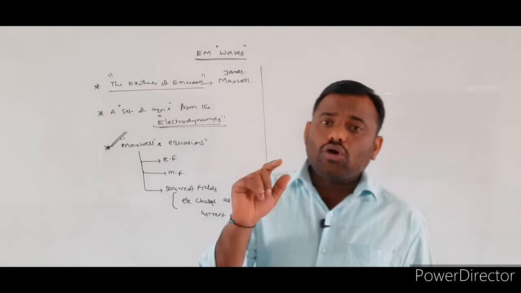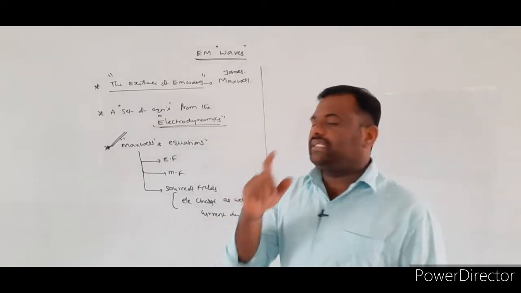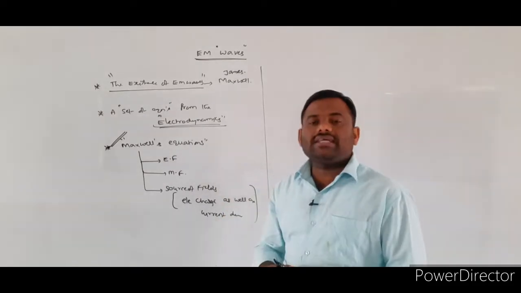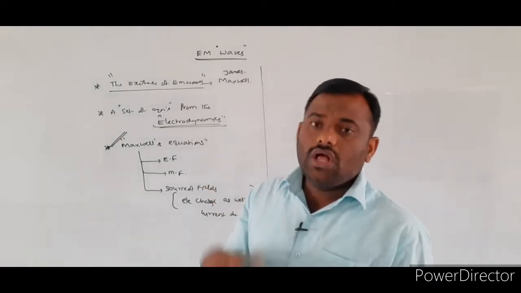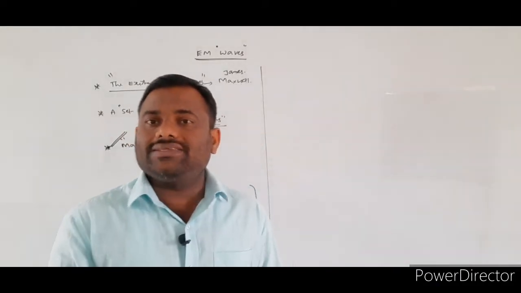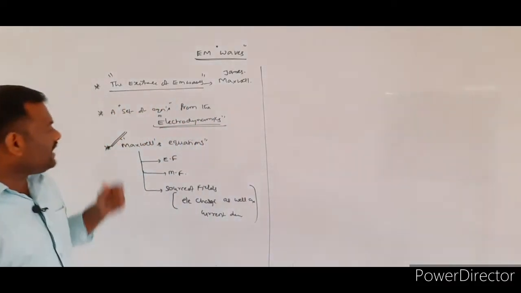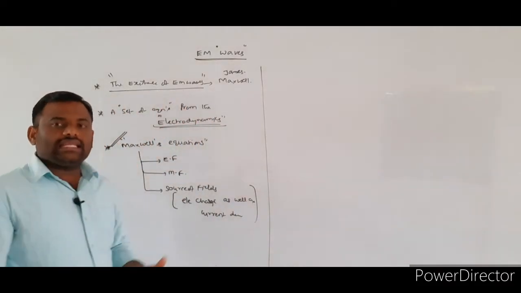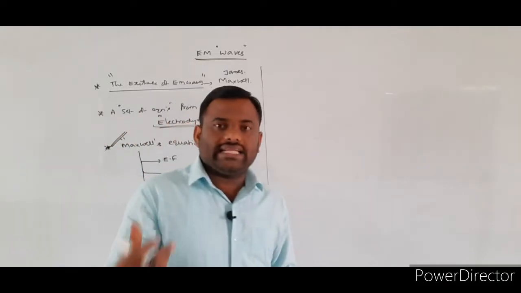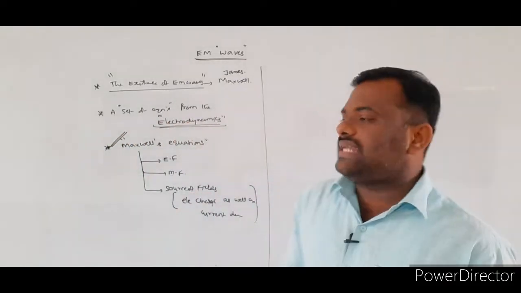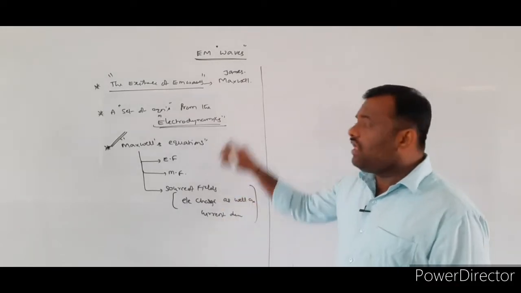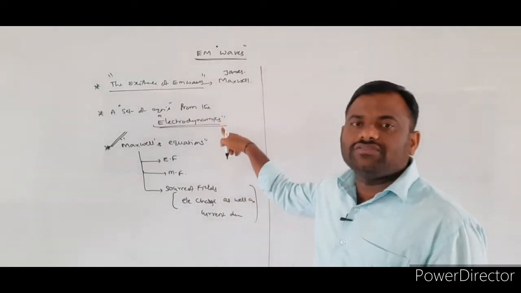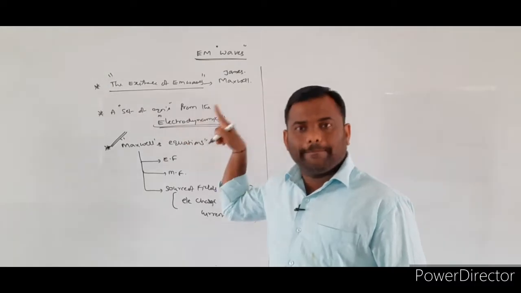Electrodynamics is nothing but the combination of electricity and magnetism. So those equations are named as what? Maxwell's equations. So what is consisted by the Maxwell's equations? The Maxwell's equations are consisting of electric field as well as magnetic field and their sources, that is electric charge as well as the current density. These are consisted by the set of equations collected from the electrodynamics by Maxwell.